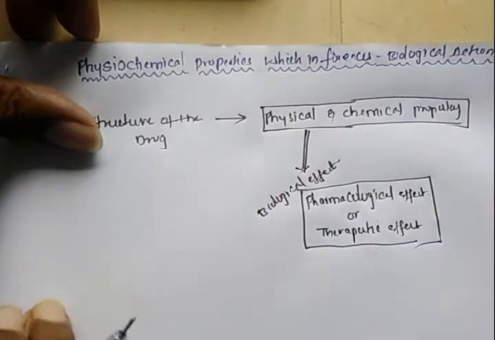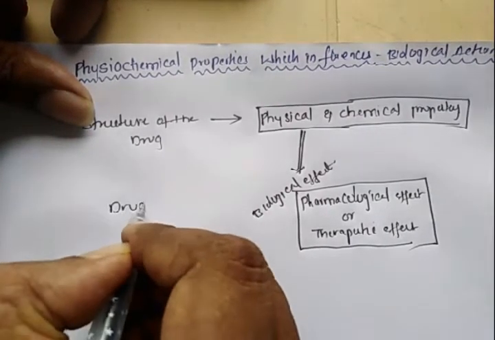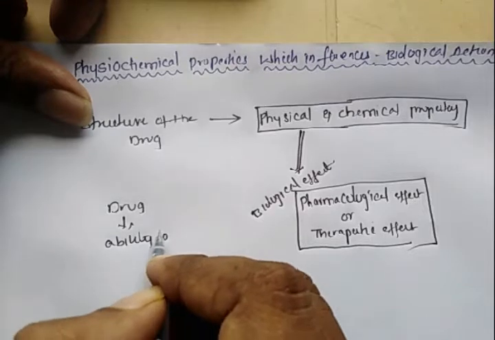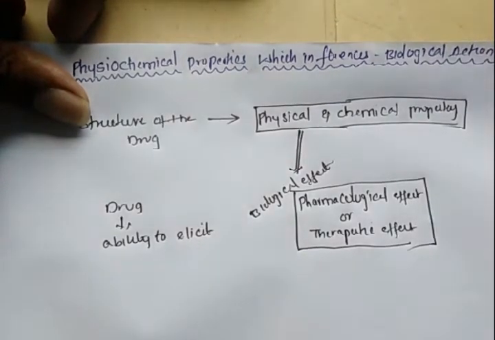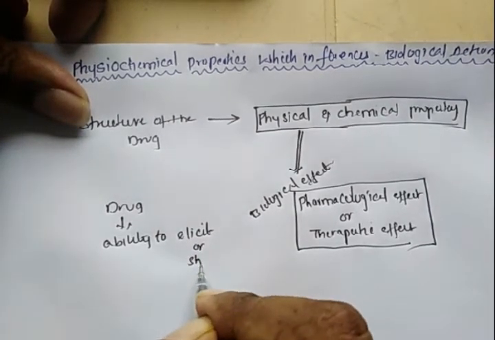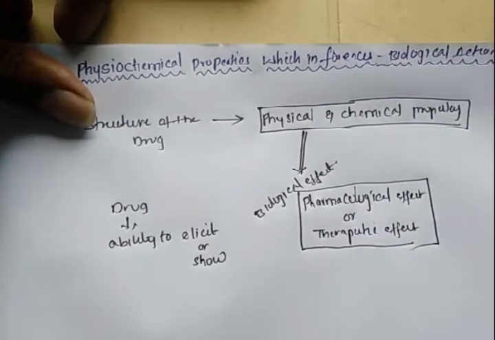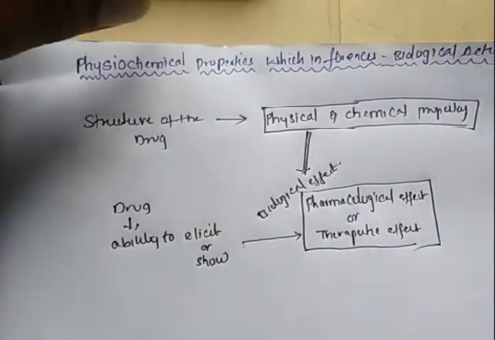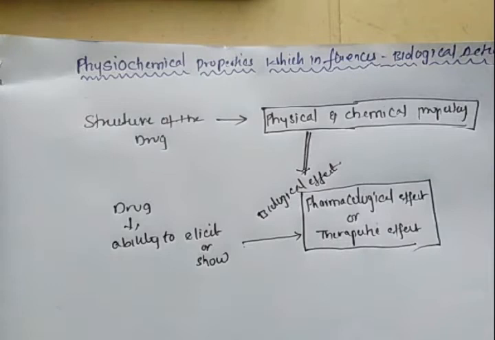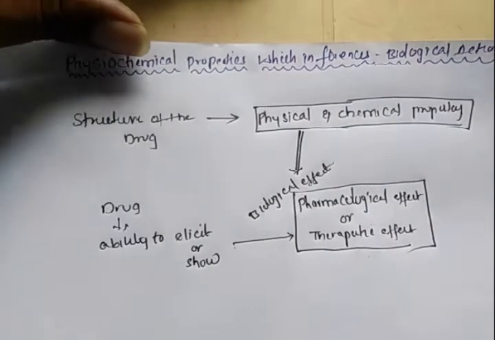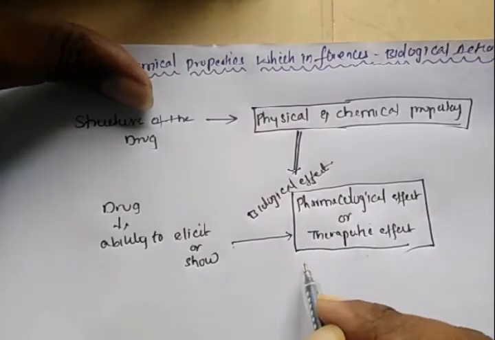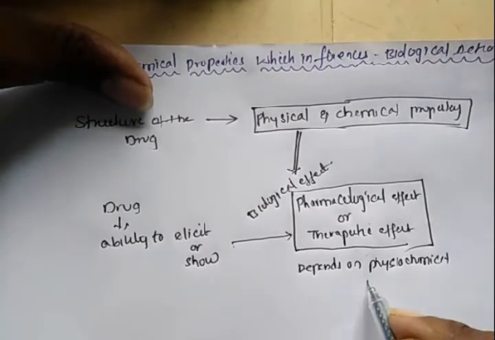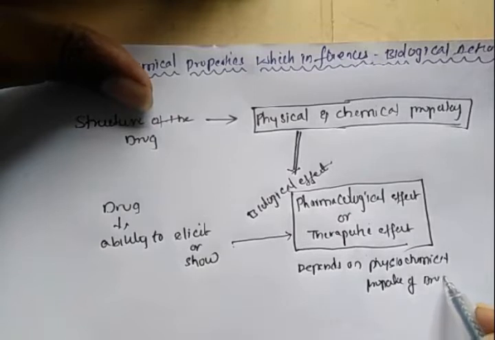A drug molecule's ability to elicit or show its pharmacological effect or therapeutic effects depends upon the physicochemical properties of the drug molecule.